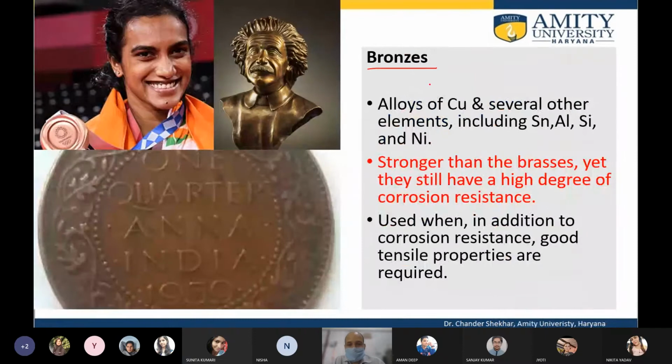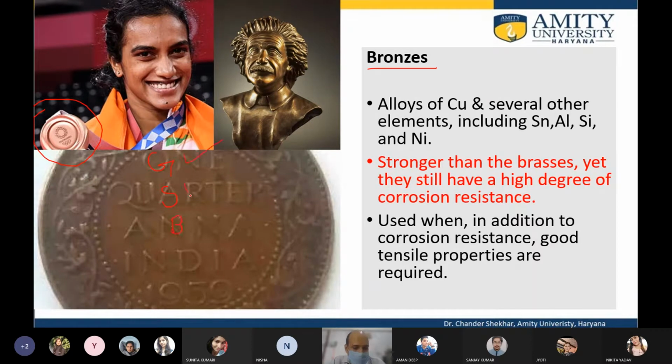Then there is bronze. Bronze is basically what we have seen. There is so much effort that needs to be put in order to get these kinds of medals. Very important: so gold, then silver, and then bronze.